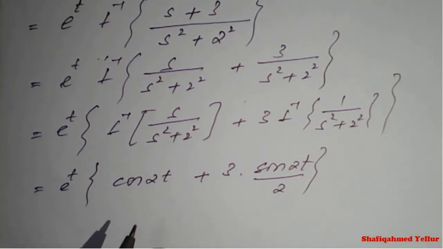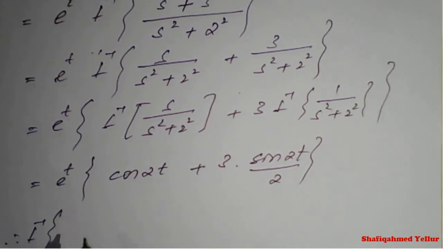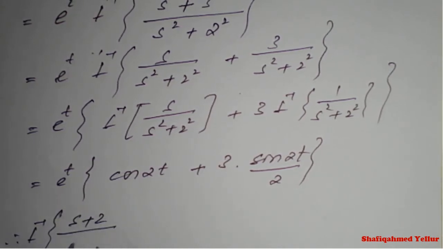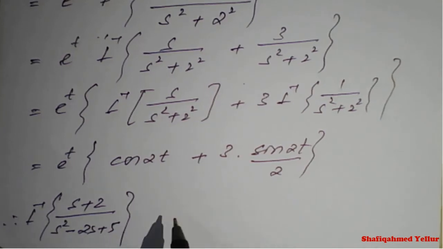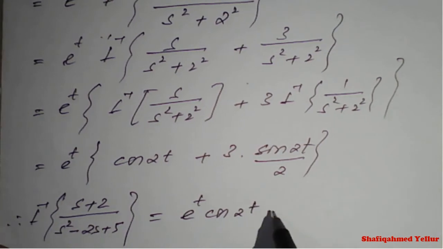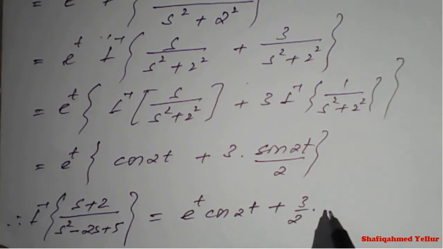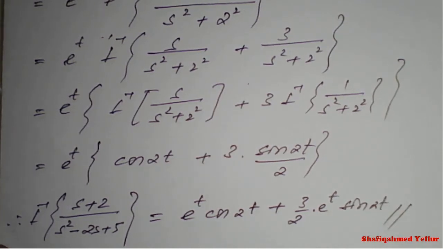Therefore the final conclusion: Laplace inverse of (s plus 2) divided by (s square minus 2s plus 5) is e raised to t cos of 2t plus 3 by 2 into e raised to t into sine of 2t. In this way we need to simplify the problem.